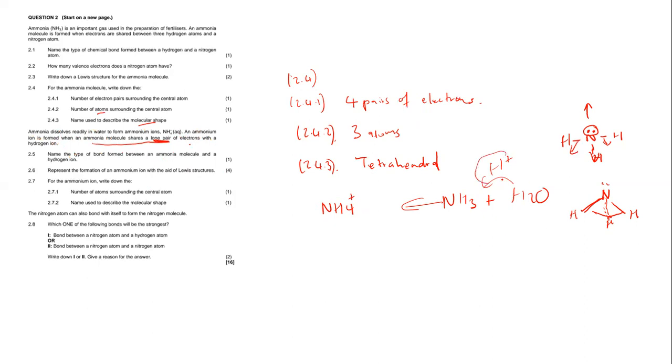So this is going to share. Remember, I said there are lone pairs on ammonia, on top of nitrogen. So these lone pairs, the hydrogen ion, it is a proton. Okay, so it doesn't have electrons at all.